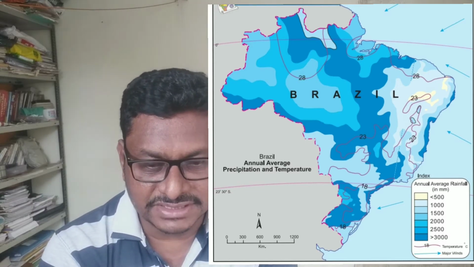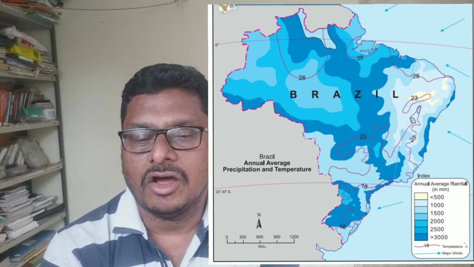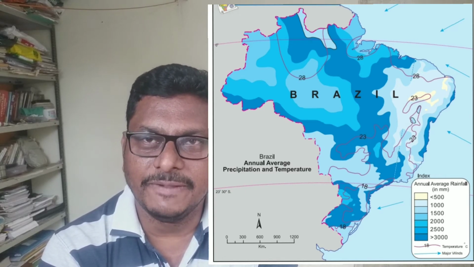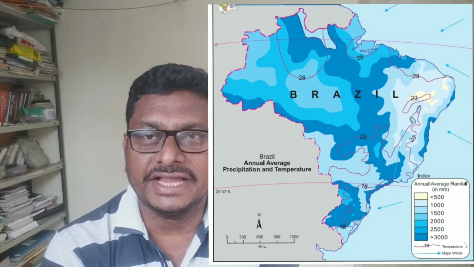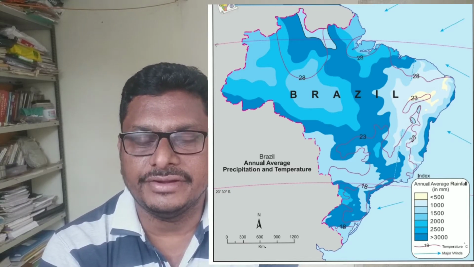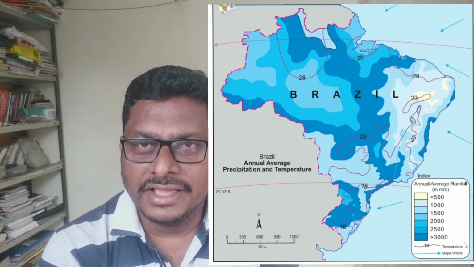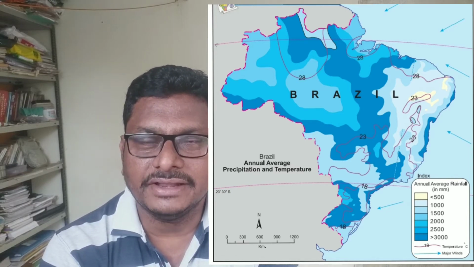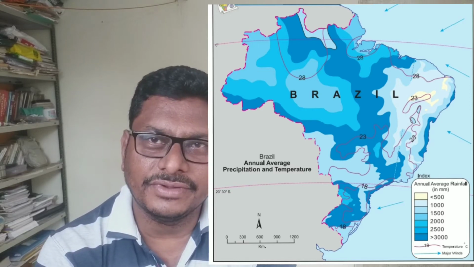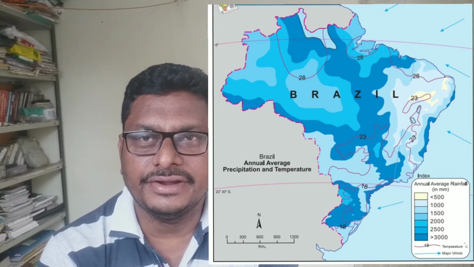These great escarpments act as an obstruction to the way of the wind, and that is why, particularly on the southeastern side of these escarpments, we find rainfall of more than 300 millimeter. The wind is blocked there, and that is why it gives orographic type of rainfall, more than 300 millimeter.